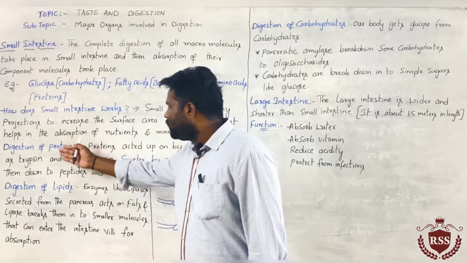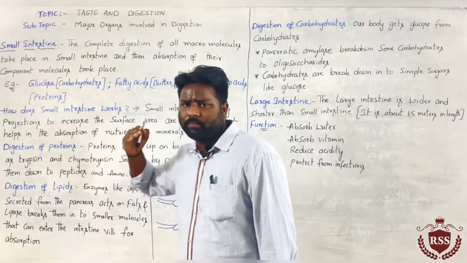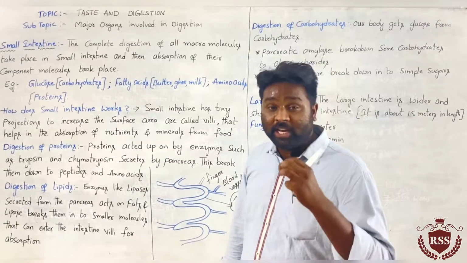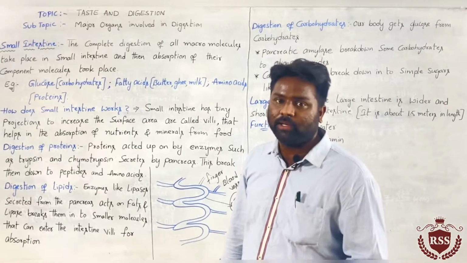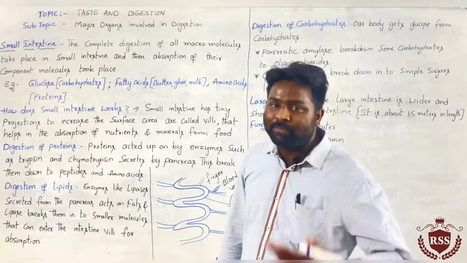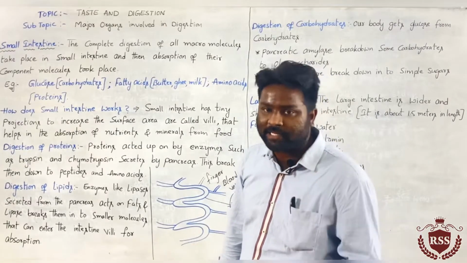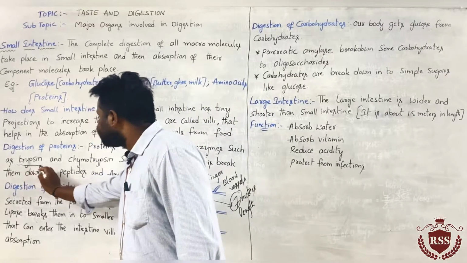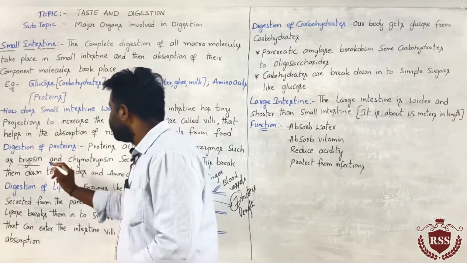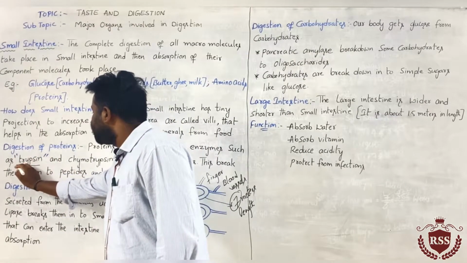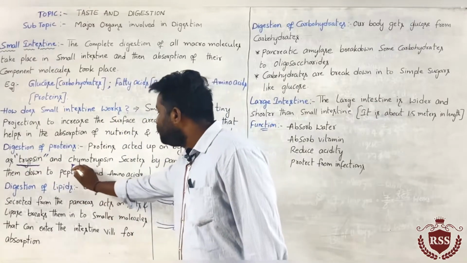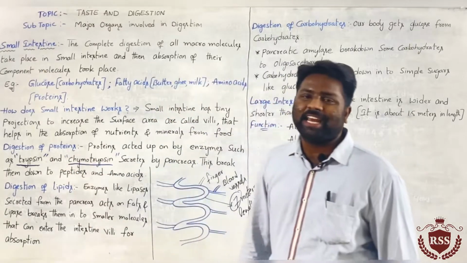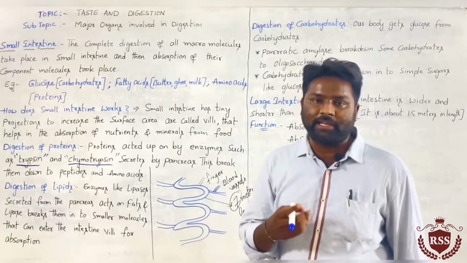First of all, digestion of proteins. The proteins present in the food are digested with the enzymes released by the pancreas. What are the enzymes released by the pancreas? They are trypsin and chymotrypsin. These are the enzymes secreted by the pancreas.